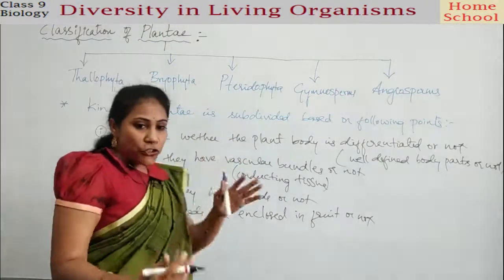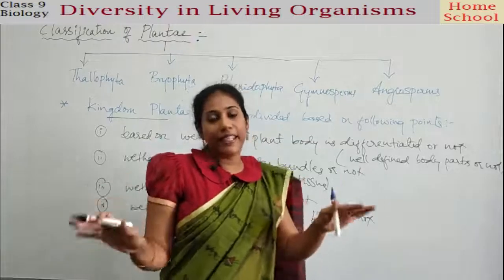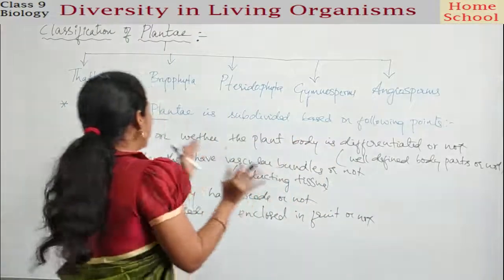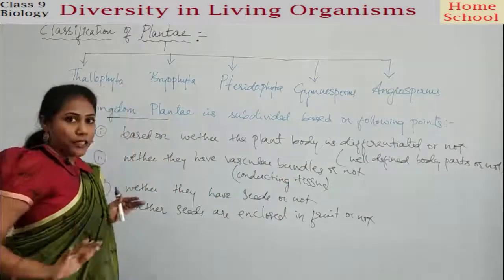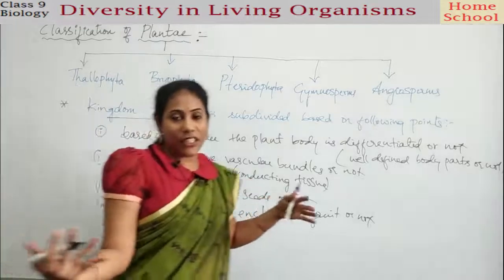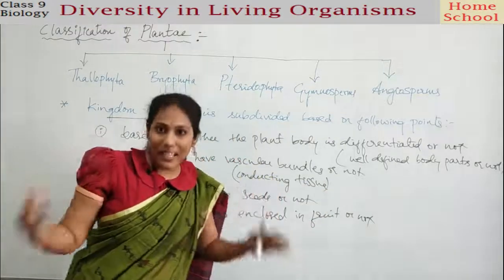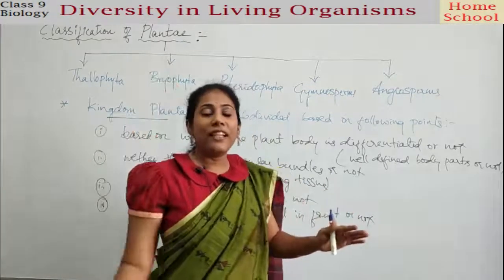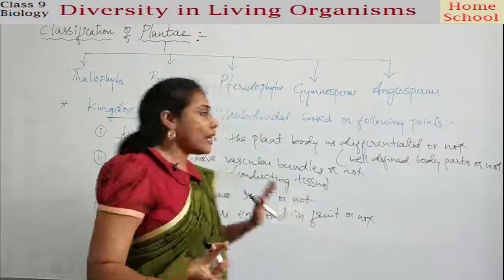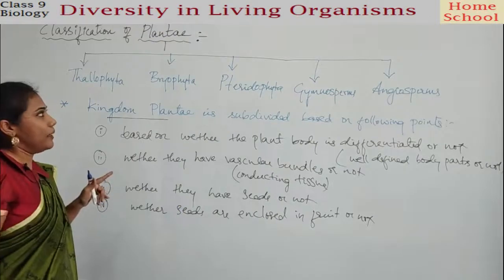The plants which do not have body parts like leaves, stems and roots all come in a category called Thallophyta. They do not have any well differentiated parts. That is, they don't have a leaf, they don't have a stem, such plants will come under Thallophyta, right?